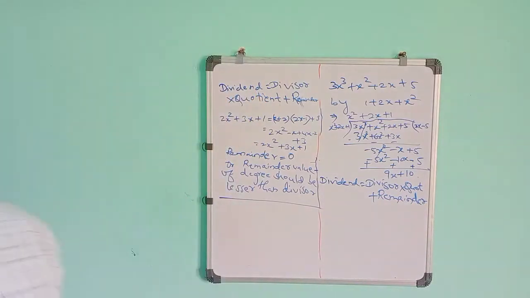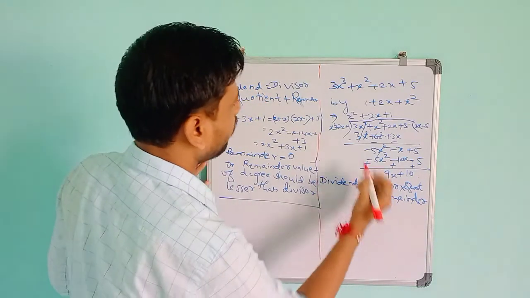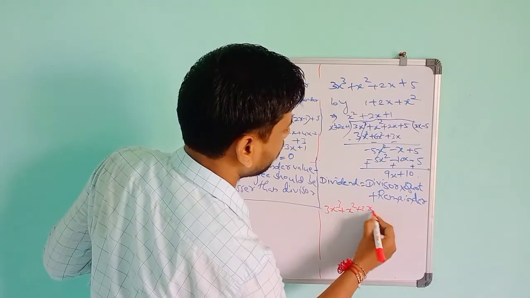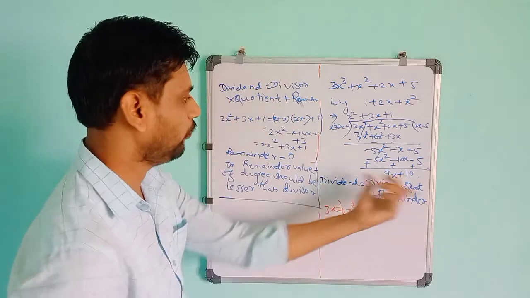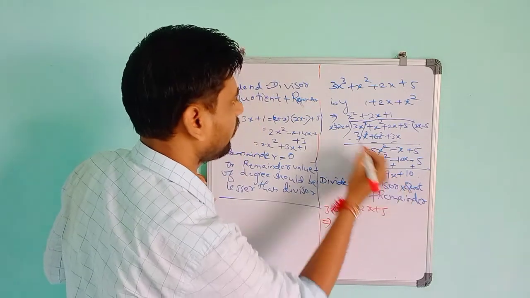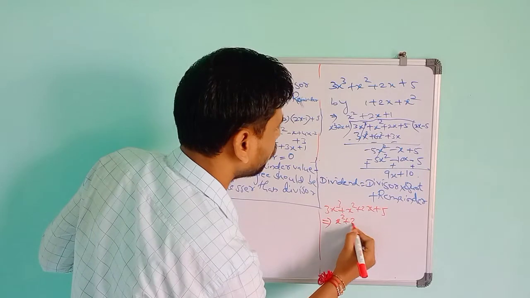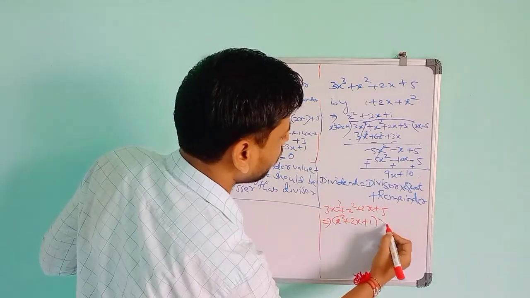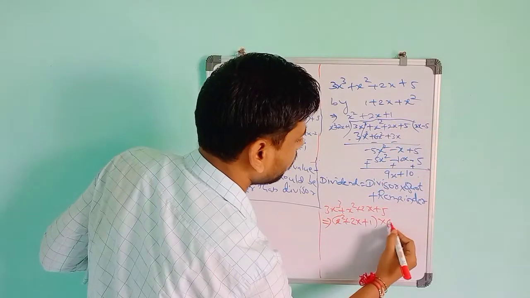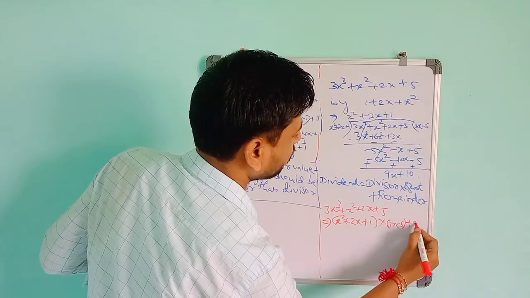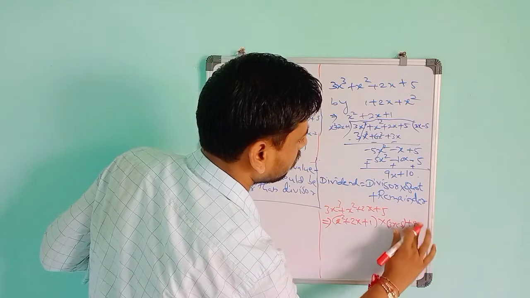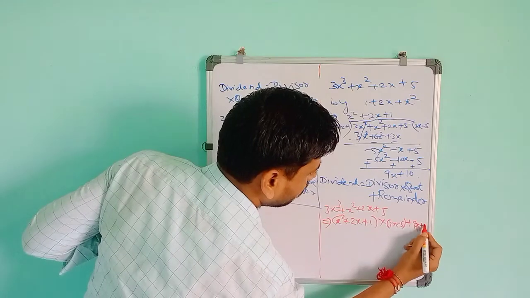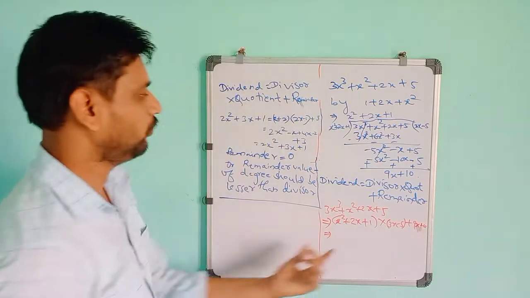So what will it be? Here dividend is 3x cube plus x square plus 2x plus 5. So it should come in this same manner when you do it. Divisor is, so what is there here? x square plus 2x plus 1. Then quotient is this one, 3x minus 5, and remainder is 9x plus 10.